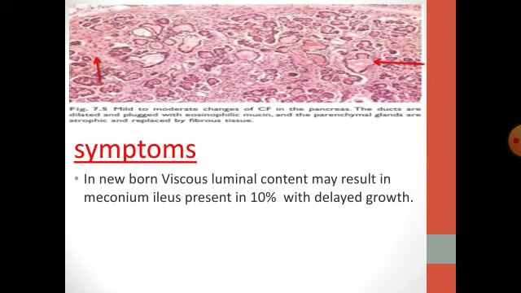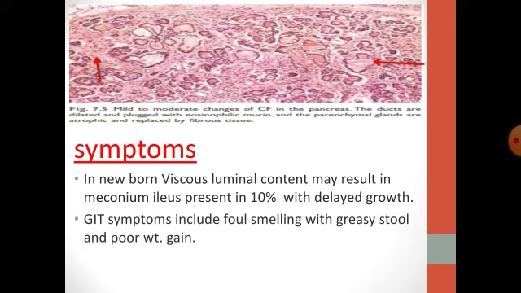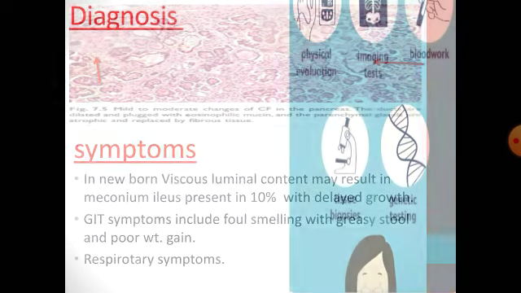However, in a newborn, viscous intraluminal content may result in meconium ileus, which means no bowel movement in the first 24 to 48 hours of the newborn's life, and this occurs in 10% of cases with delayed growth. GIT symptoms include foul-smelling, greasy stool, as we said, due to fat malabsorption with poor weight gain, in addition to respiratory symptoms.